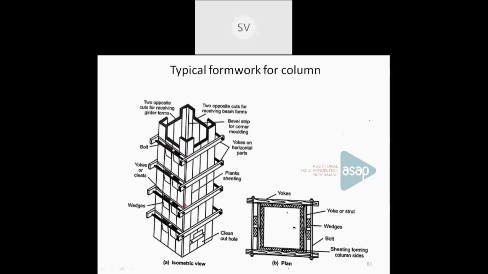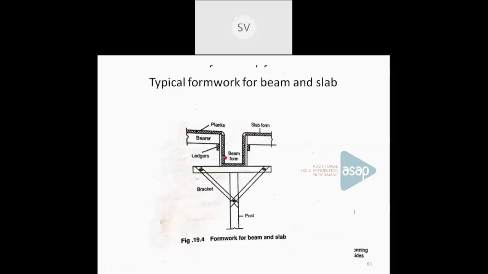And this is a typical formwork for a beam and a slab. Beam and slab are constructed monolithically. They cannot be constructed separately. So this shows the beam form, and this beam along with the slab will be there. So this is the typical formwork for a beam and a slab. So that is about the formwork.